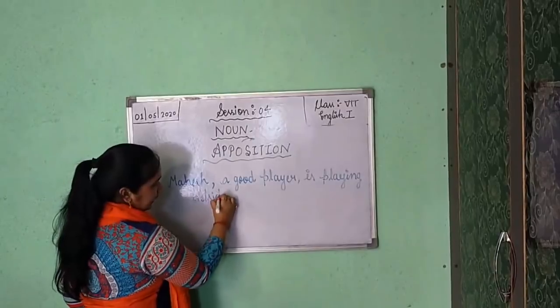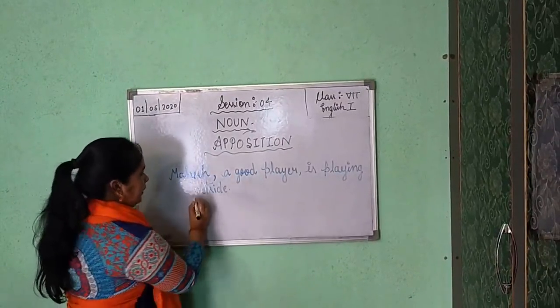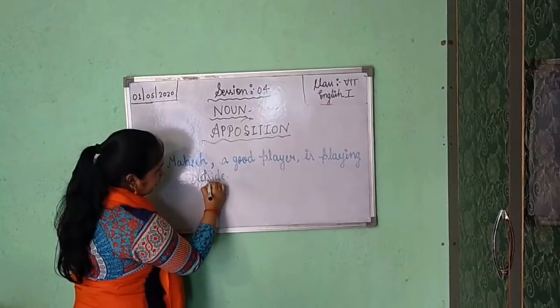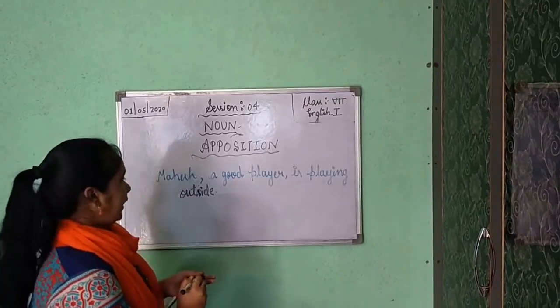Okay, Mahesh, a good player, is playing outside. I have written Mahesh, a good player, is playing outside.